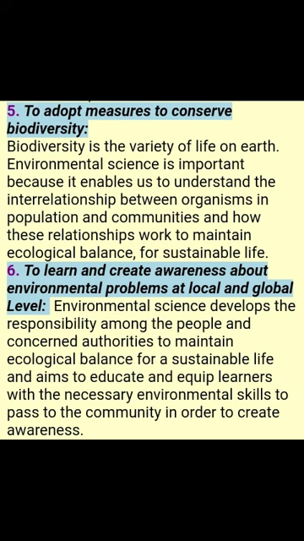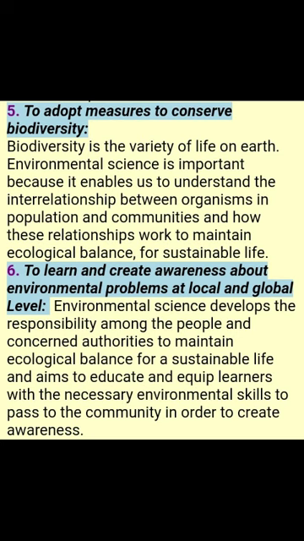One more importance of environmental science is to learn and create awareness about environmental problems at local and global levels. It develops the responsibility among the people and concerned authorities to maintain ecological balance for a sustainable life, and aims to educate and equip learners with necessary environmental skills to pass on to their communities in order to create awareness.